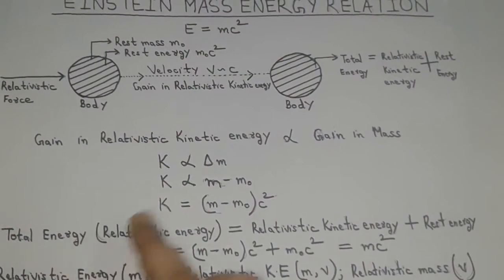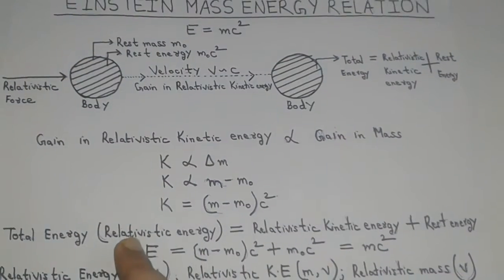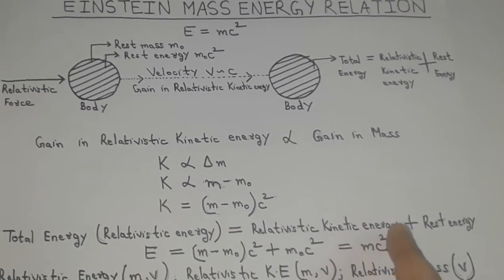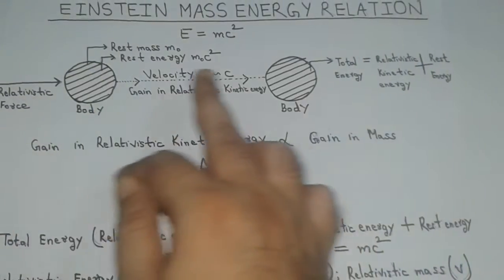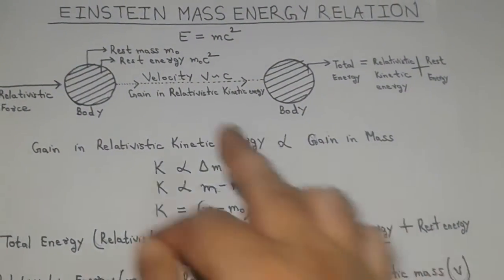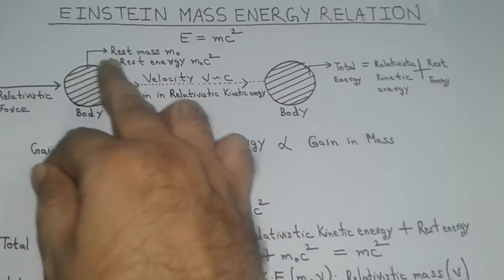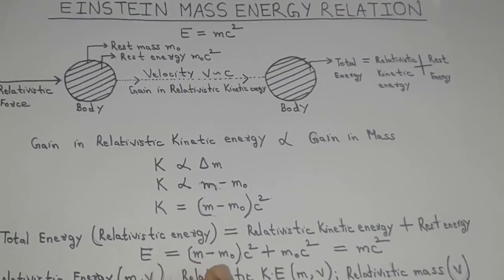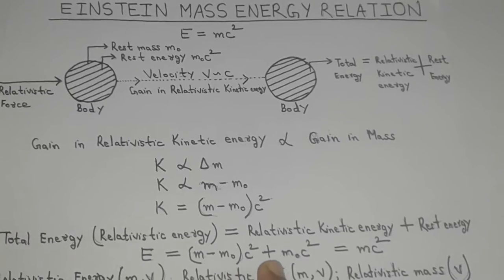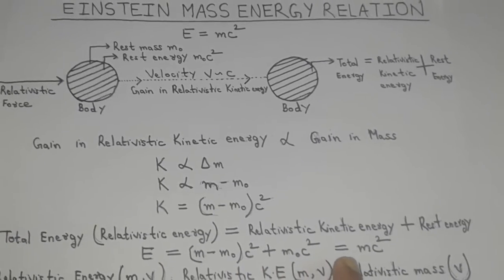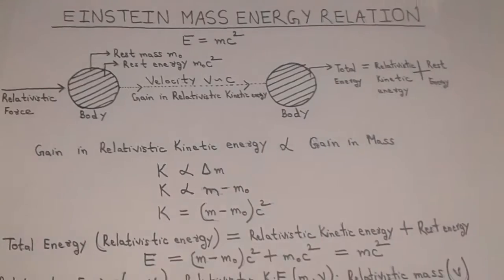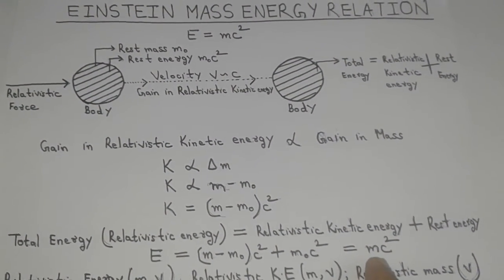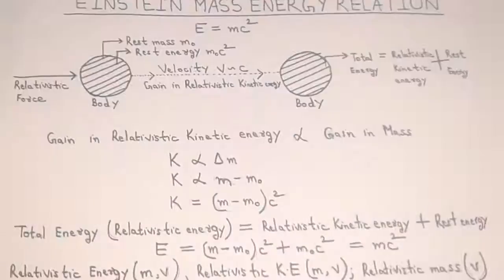So total energy of the body at this position, which is relativistic energy, becomes relativistic kinetic energy, which is gained during its motion, plus rest energy, which is the energy possessed by the body when it was at rest. So it becomes E = (m - m0)c² + m0c², which becomes mc². Thus relativistic kinetic energy is a function of its relativistic mass.